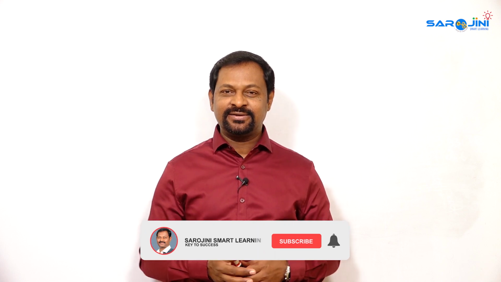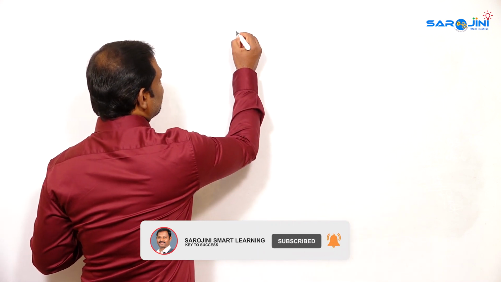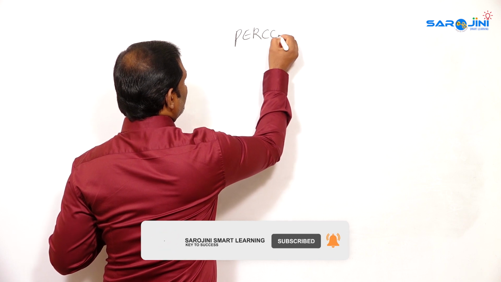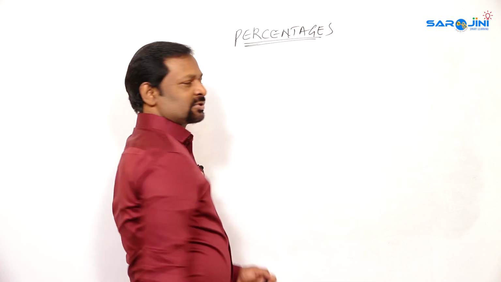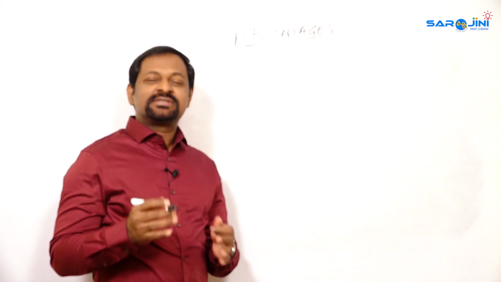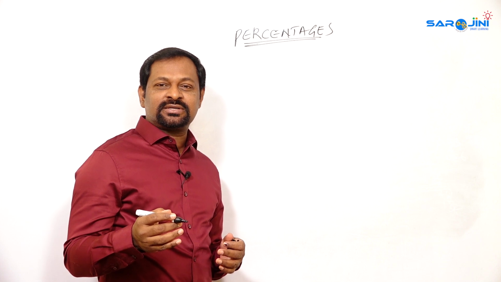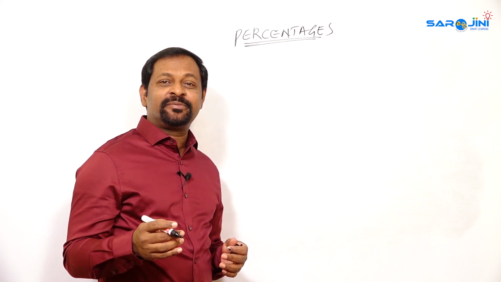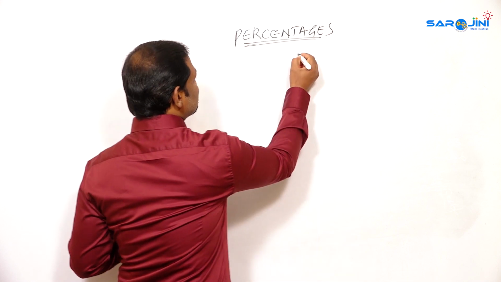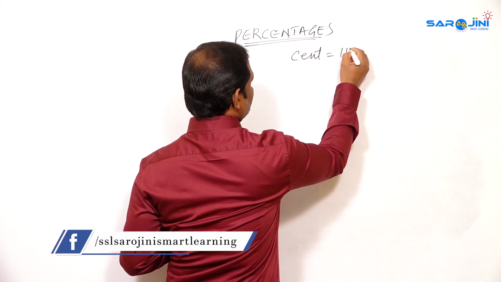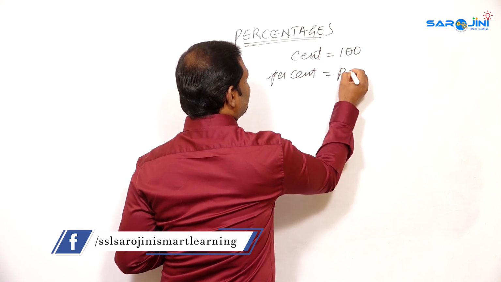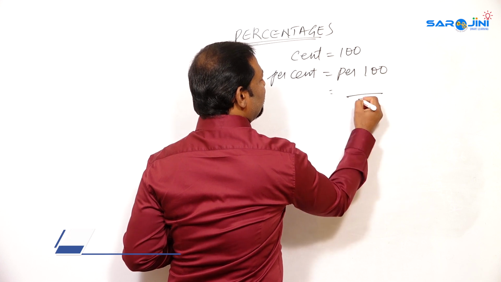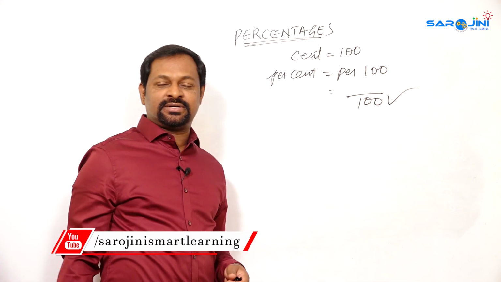First of all, we should know what is percent, what is percentage. Today's topic is percentage. What is percent? Cent is a Latin word, and cent means 100. So percent means per 100. Also, we can write it as by 100. In this way, we can convert it.